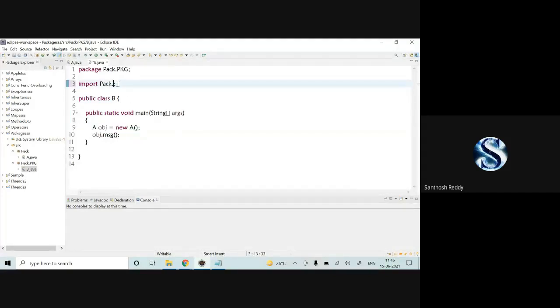In the sense, rather than this, you can give star. So all the classes which are present in the pack package are going to be available in this class. Whatever classes you want to extract, you can extract. Now I'll save it and execute, and I'll show the method which is present in the class will be extracted and executed.